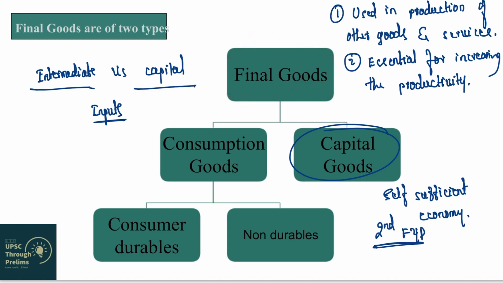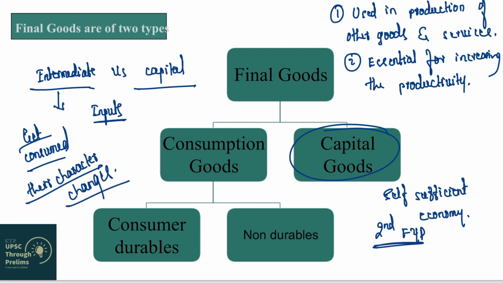First thing. Second thing, during the manufacture of any good, intermediate goods get consumed. This is a very important character of intermediate goods. They get consumed, or value addition happens on intermediate goods and their character changes. For example, wheat is now converted into bread. So can you see wheat there? No. Wheat has converted into bread because of character change which happens because of value addition.